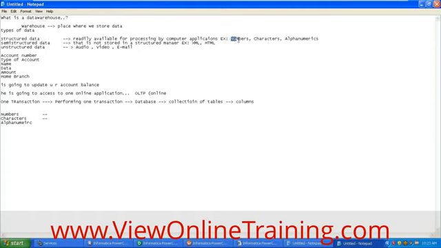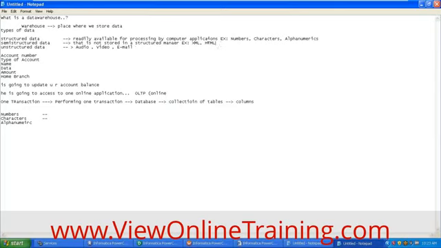So whatever the example in the database, numbers, characters, and alphanumerics, the same example, using the backend, we can generate XML files. That XML file will also contain the same information, which we are going to store in XML files, whereas previously we stored the same information in the database.